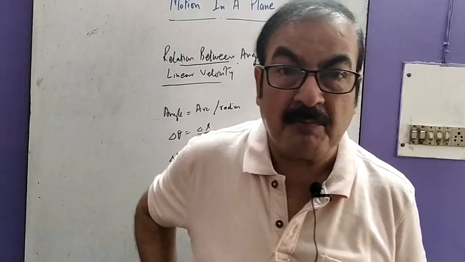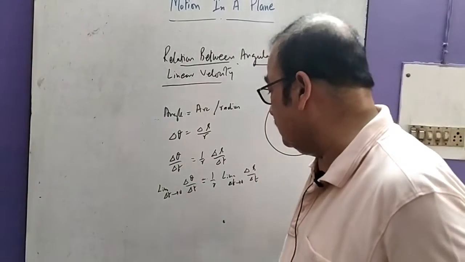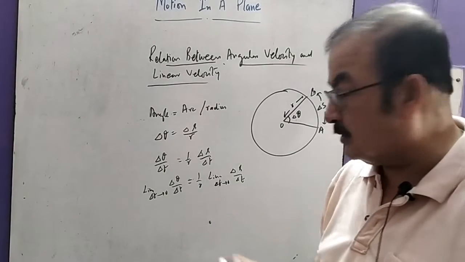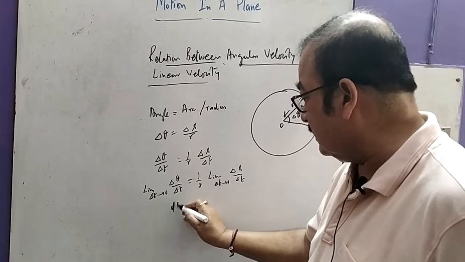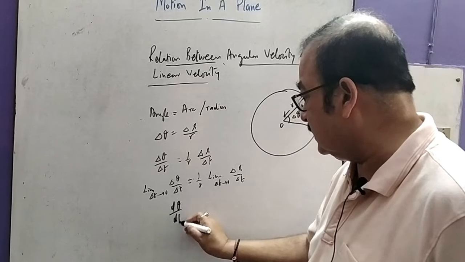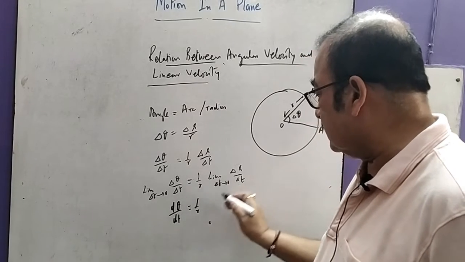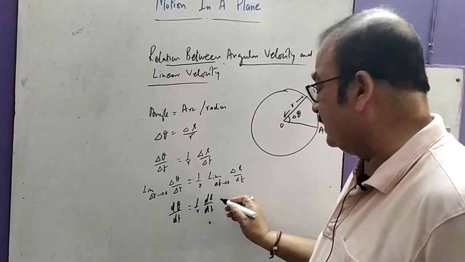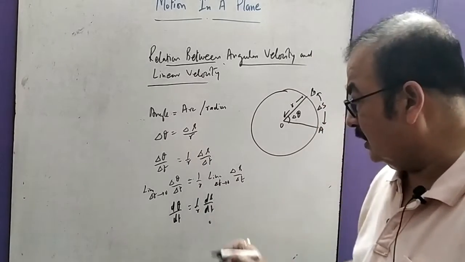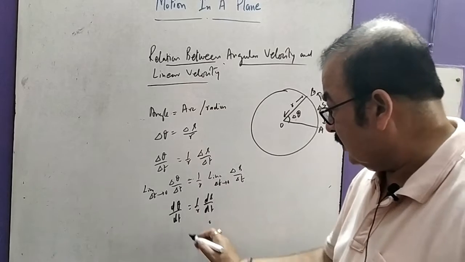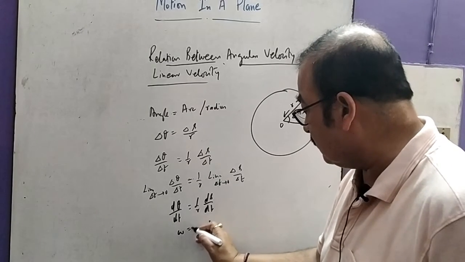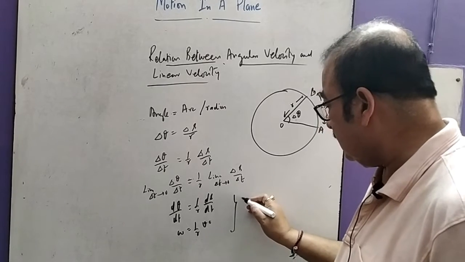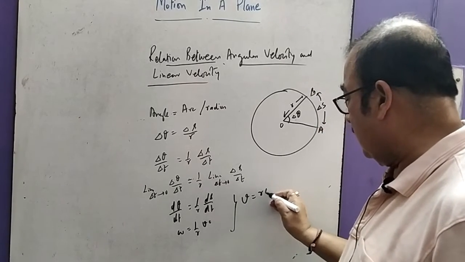That means whatever we call that, this is your limit, delta t tends to 0. What is the difference? The difference is this is converted into d theta upon dt, 1 by r, into ds upon dt. And ds upon dt is your linear velocity, and this is your angular velocity. Omega equal to 1 by r into v, or simply v equal to r omega.